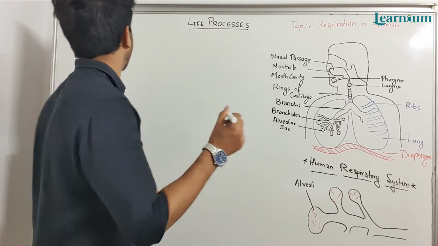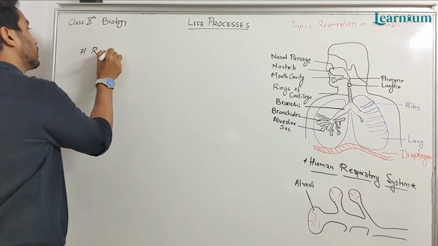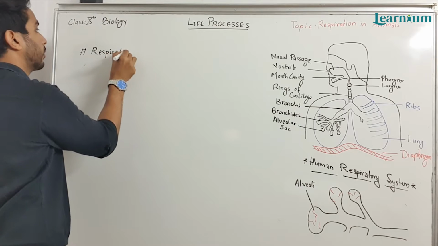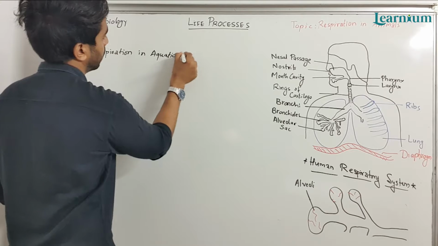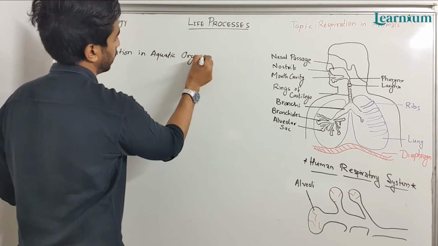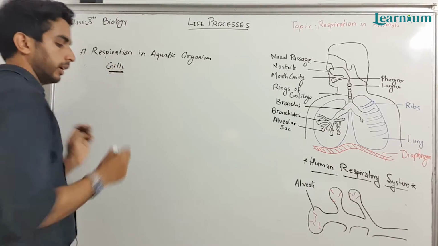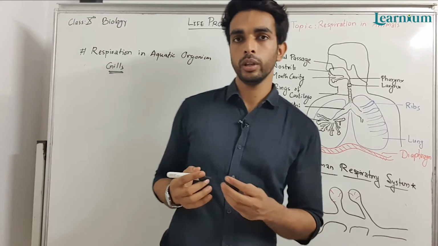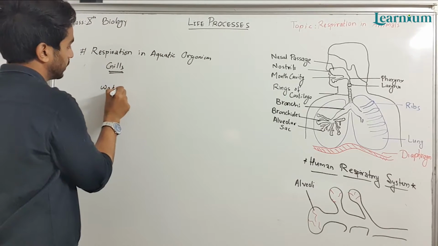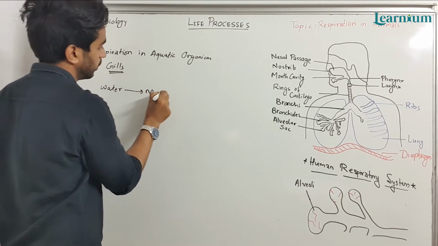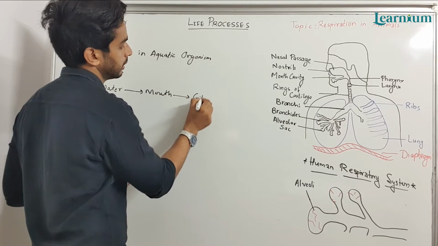So how are gills used? First, respiration in aquatic organisms. They have gills as their respiratory organ. They take water in through their mouth. Water gets inside the mouth. Then the water is forced to the gills.